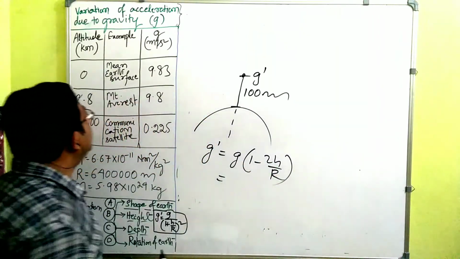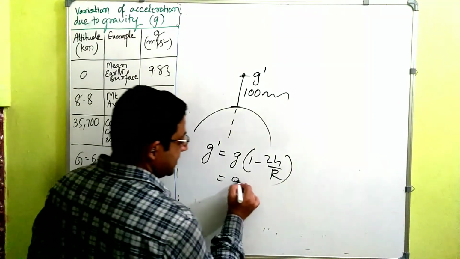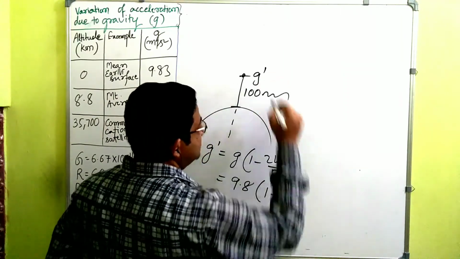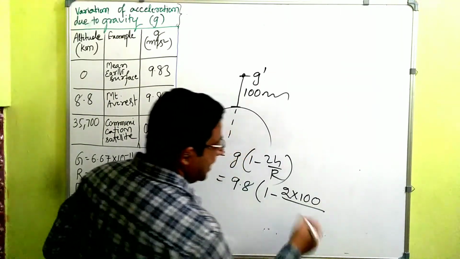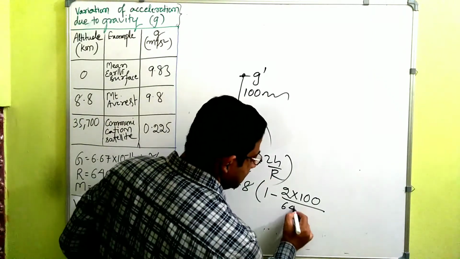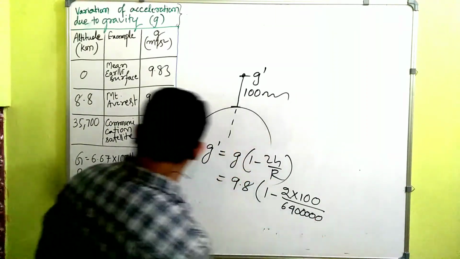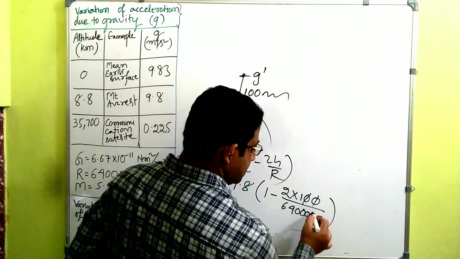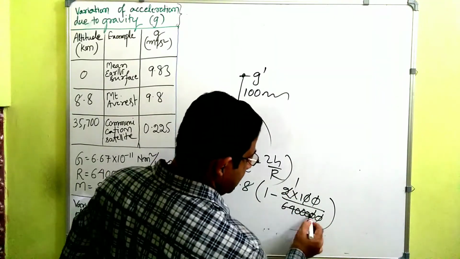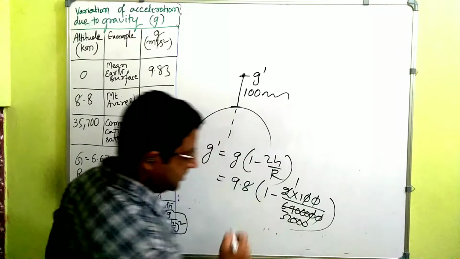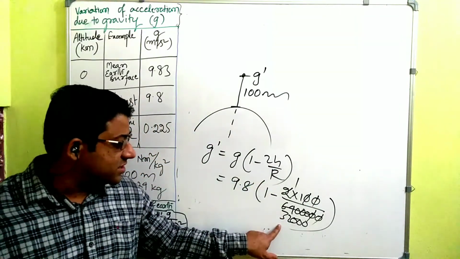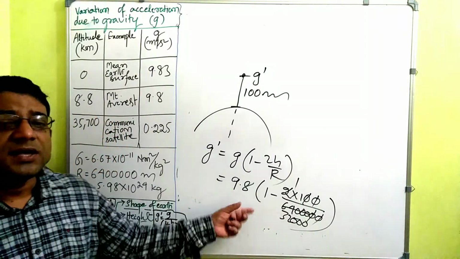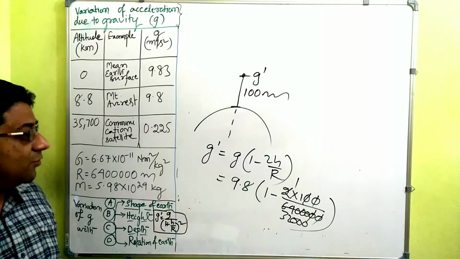So g we will take as 9.8 meter per second square, so 9.8 multiplied by 1 minus 2 multiplied by h, 100, divided by R. In meters, R is 64 followed by 5 zeros. So 2 zeros cancel with 2 zeros, and this becomes 1 divided by 32,000, right? 1 by 32,000 is extremely small. 1 minus that extremely small part is nearly 1 only. So the answer will come 9.79 something, or nearly equal to 9.8 only.